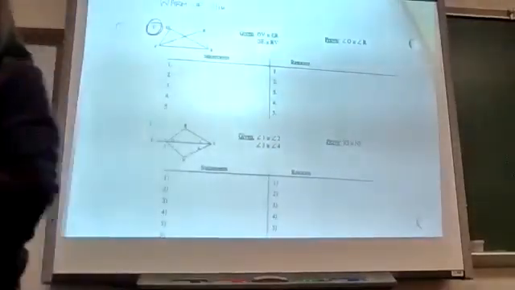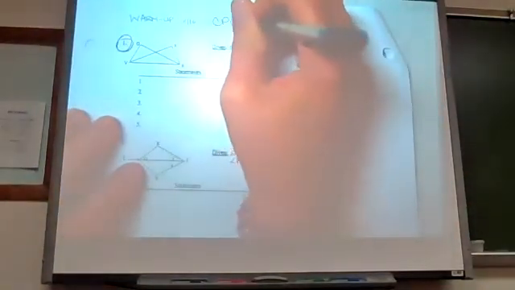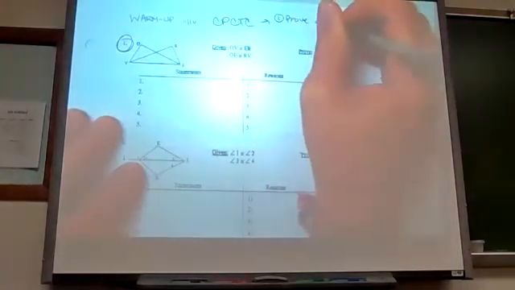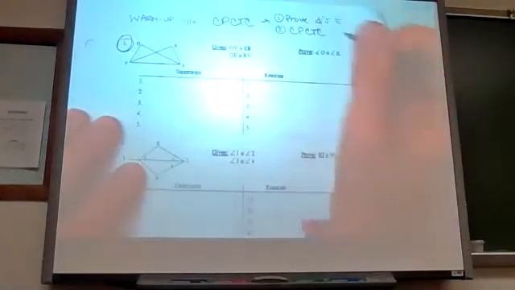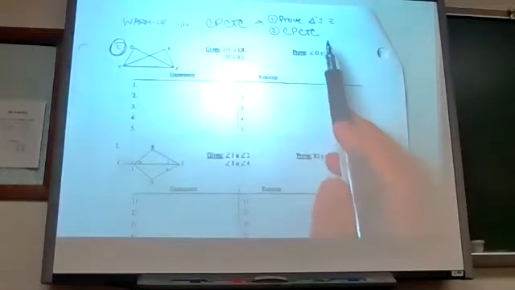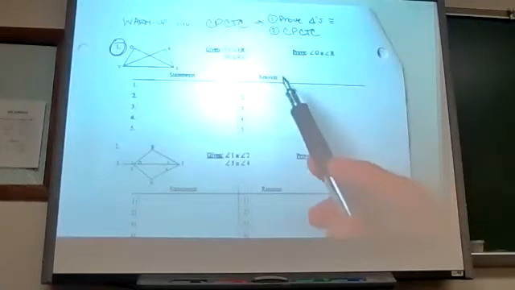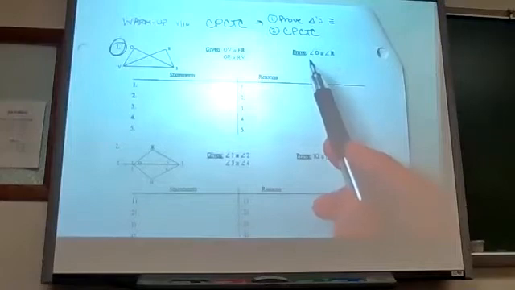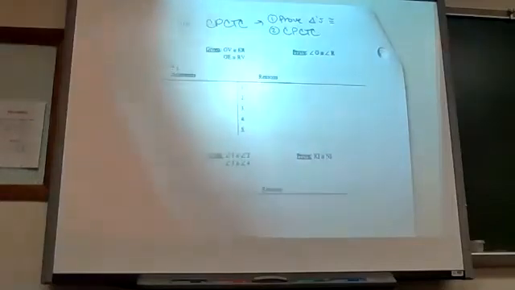For corresponding parts of congruent triangles are congruent. So when we do these proofs, these are CPCTC proofs, we first need to prove the triangles are congruent, and then we can use CPCTC. Okay, so if we're still going to use side, side, side, side, angle, side, or angle, side, angle, we're going to pretend it's a proof just like the ones we just did. But then once we get there, we can say, oh, these angles are the same, or these sides then must be congruent. Now, this is a little bit of a trickier diagram.